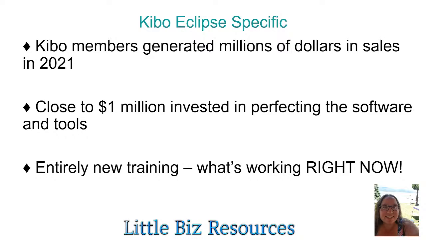That's important to understand because there are programs out there that when they launch, they're launching the exact same program. They're just doing the launch as a hype. This is not a hype. Kibo Eclipse is the third version of Kibo, right? The core Kibo has built each year. This is the third time we're doing it. It's going to improve upon the last two, so it's going to be something new and advanced in what's working right now. That doesn't mean the last ones are irrelevant. It just means it's going to be bringing in the best of the best that's going on right now.